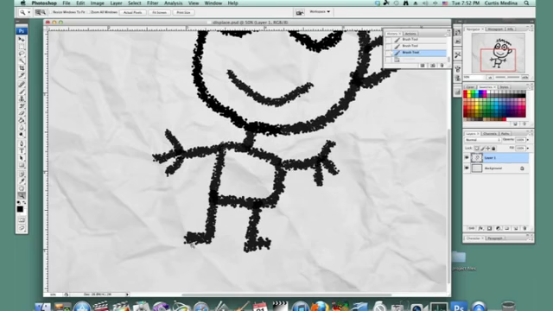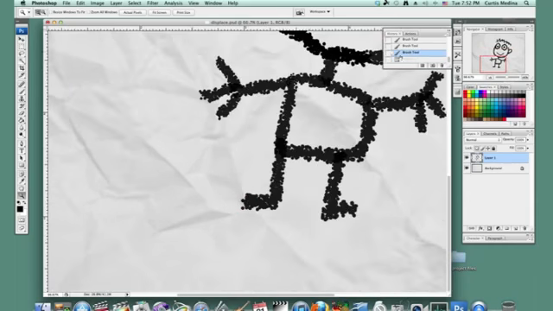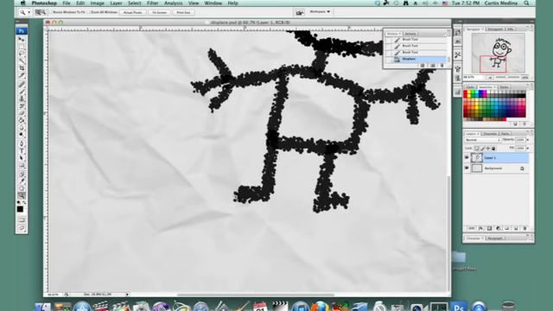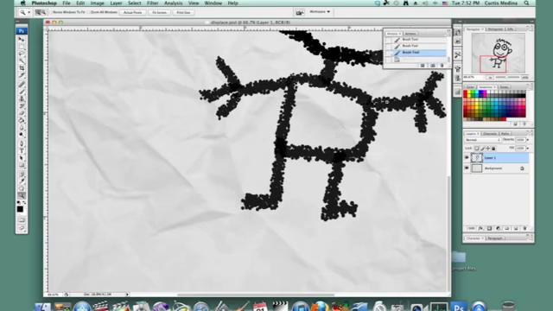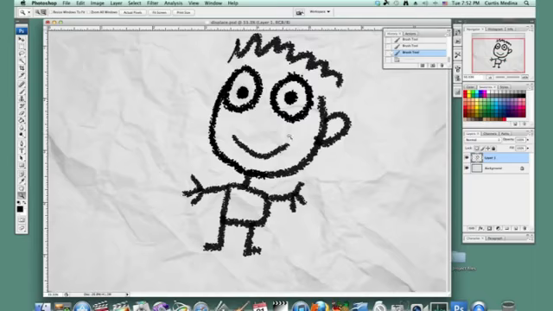But especially on the foot, you can see how the foot curves a little. And it just blends in with the paper, like it was drawn on there to begin with.